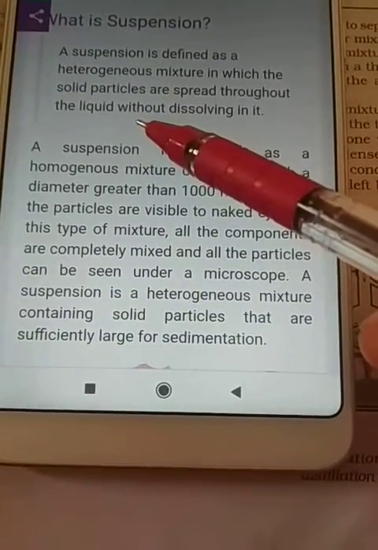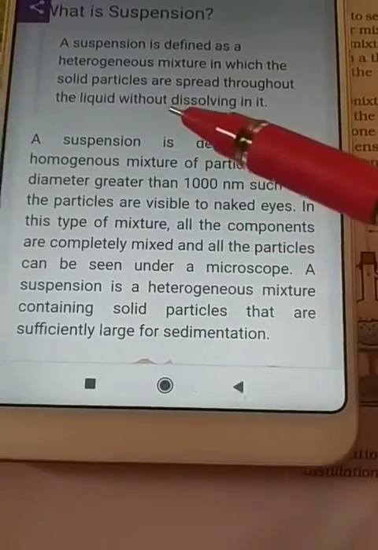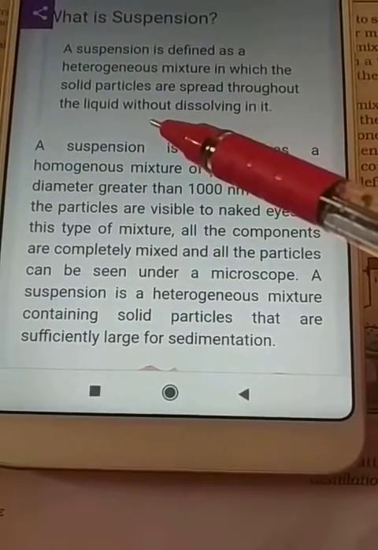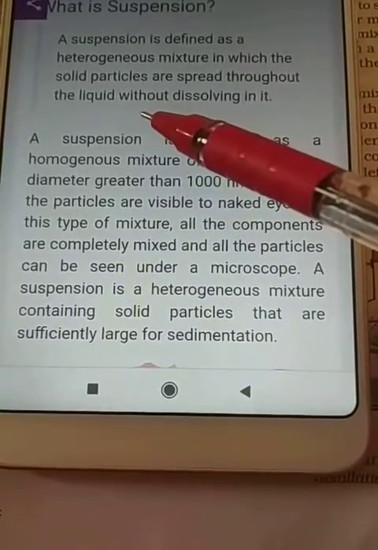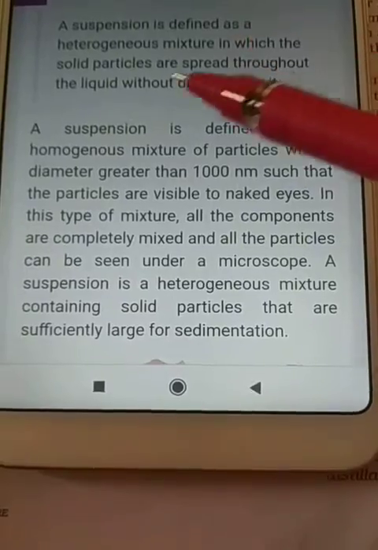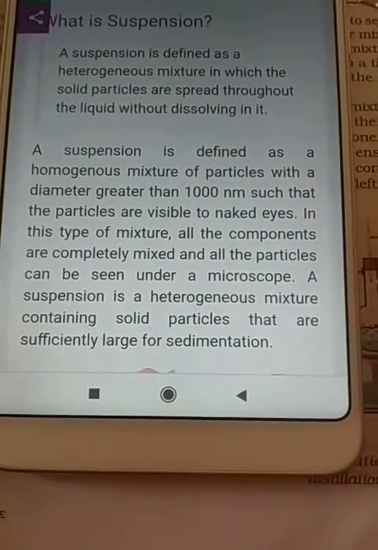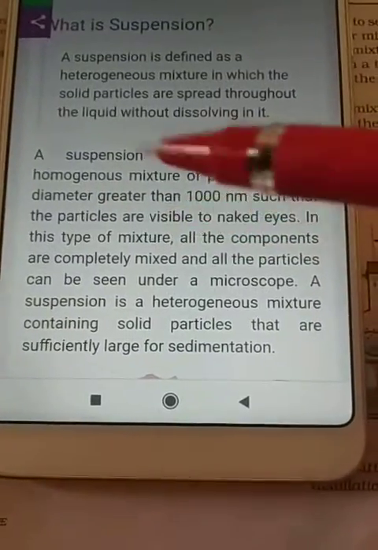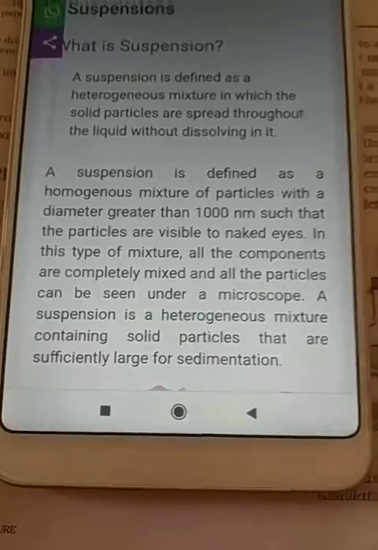For example, sand and water, a mixture of mud and water. The solid particle does not dissolve in the liquid, means the solute does not dissolve in the solvent, and we can easily differentiate between solute and solvent. And the solute is filtered or physically separated through this medium.